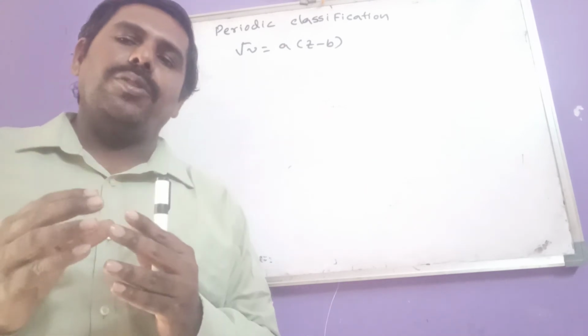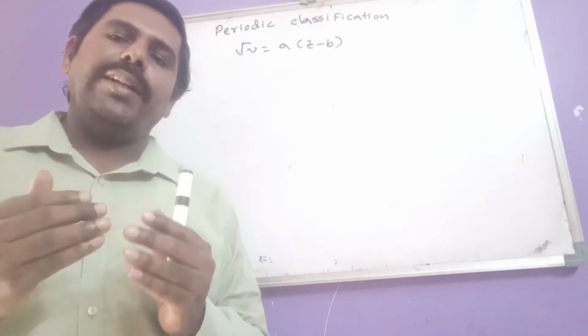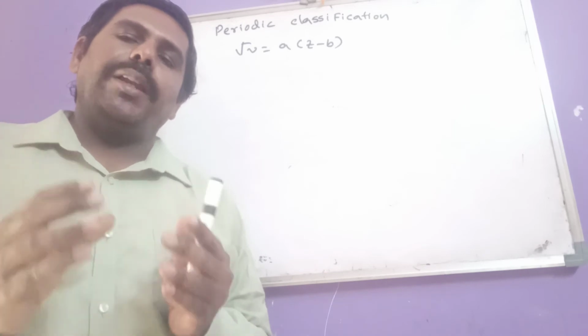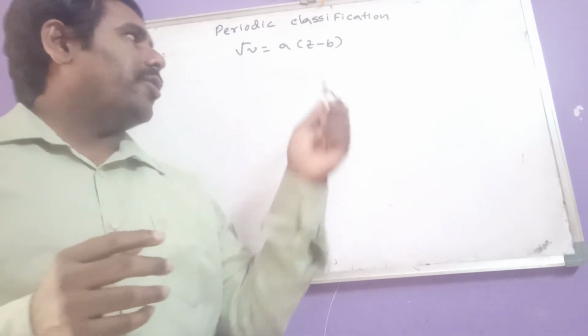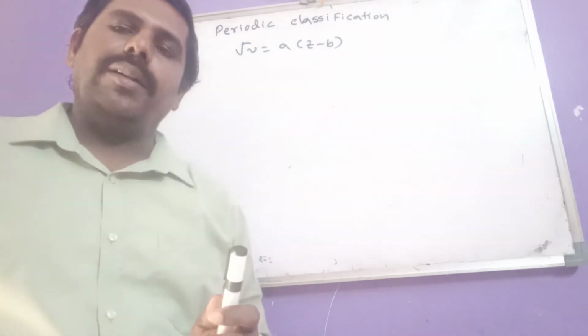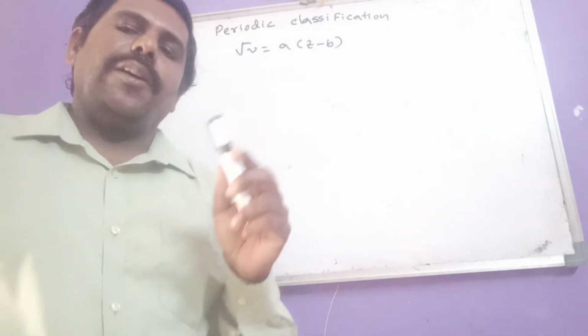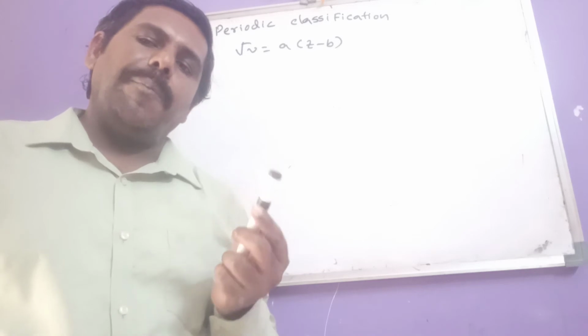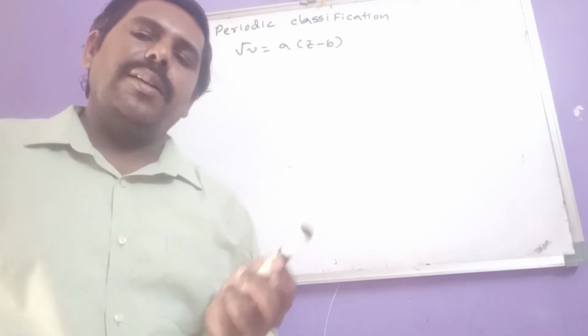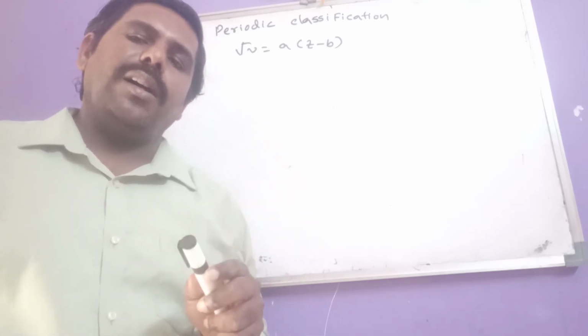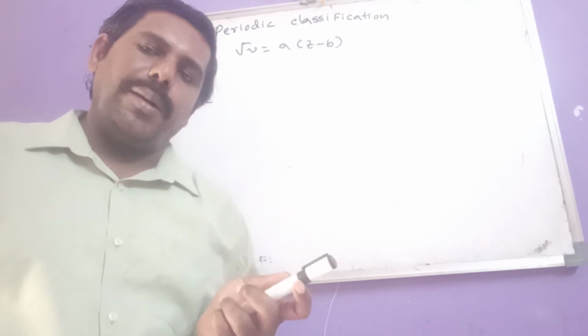So he modified that Mendeleev periodic law with respect to which one? Atomic number. So now what is that periodic law here? The physical and chemical properties of elements are periodic functions of their atomic numbers.